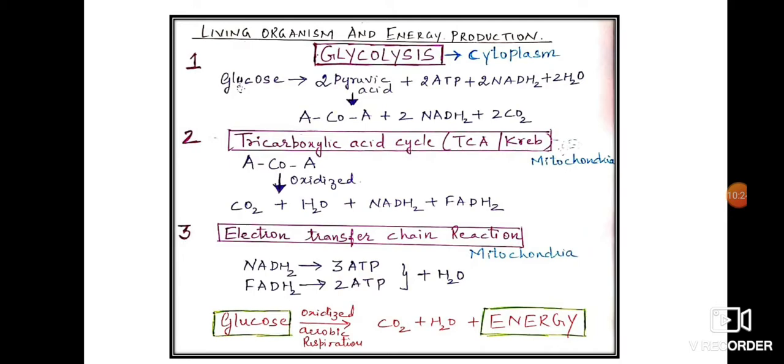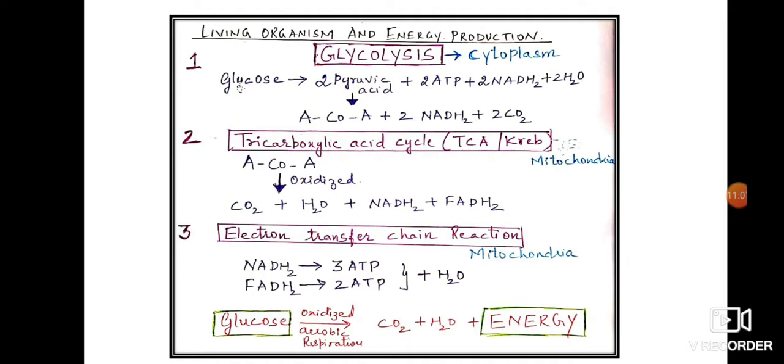Now, the pyruvic acid formed during glycolysis is again converted into a molecule of acetyl coenzyme A. Here, girls, I would like to tell you, I have written the short form of acetyl coenzyme A only due to space over here. This is not the way of writing. You need to write the full word with proper spelling: acetyl coenzyme A. So again, to revise, in glycolysis glucose is oxidized to pyruvic acid, ATP, NADH2 and water. Then pyruvic acid is converted to a molecule of acetyl coenzyme A.